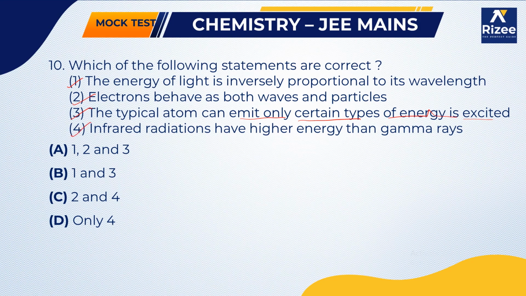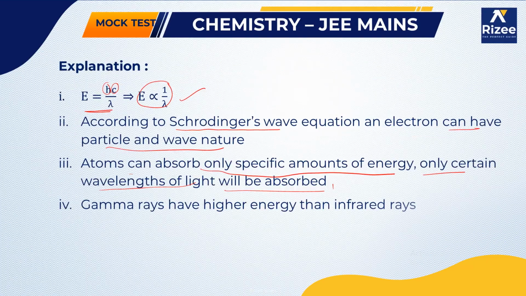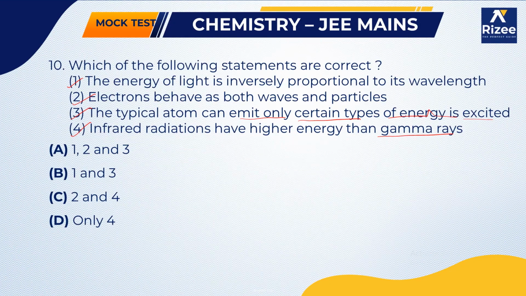Next, infrared radiations have higher energy than gamma rays. No, it is not right, because gamma rays have greater energy than infrared. So in our options, the first, second and third are correct, and the fourth one is wrong. So we take the option where 1, 2, 3 is there.